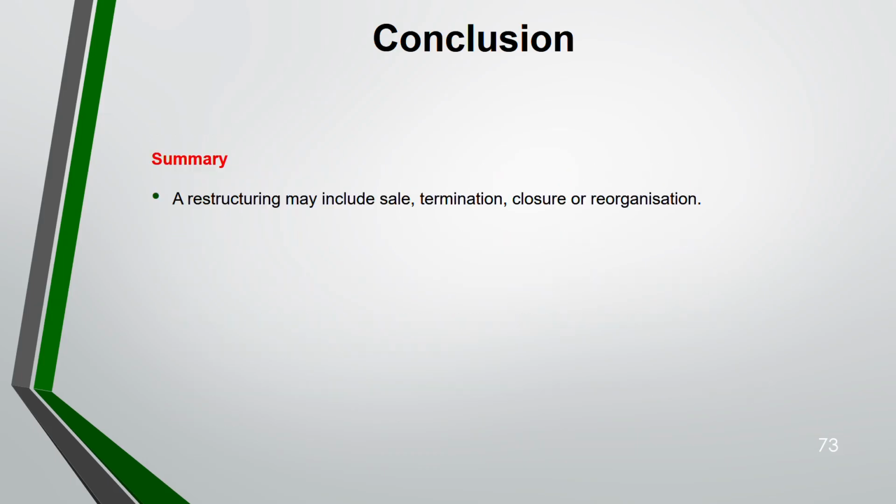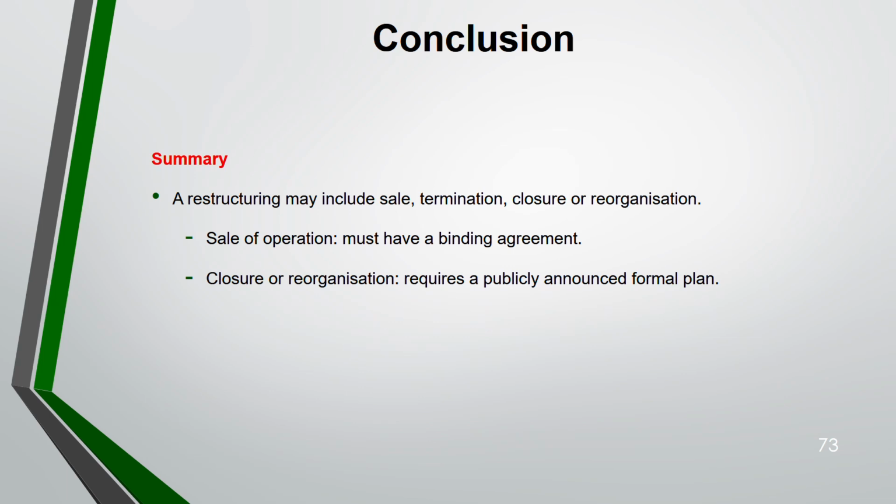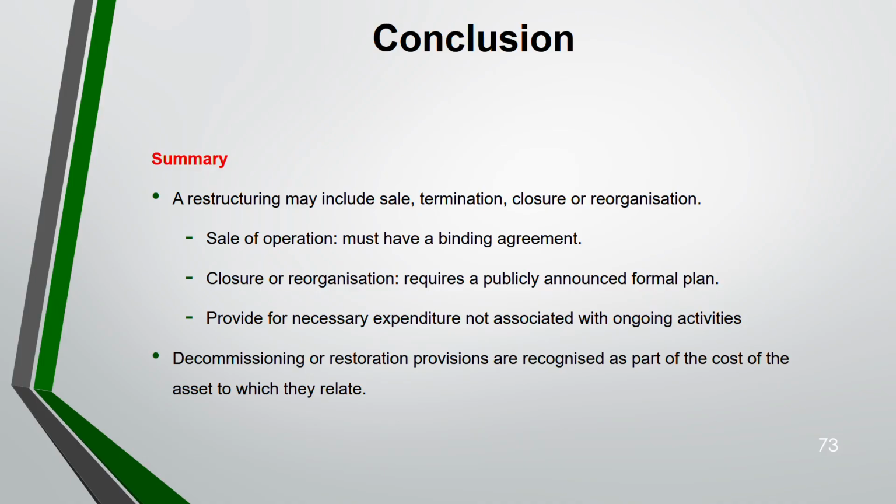Then for restructuring, it can include sale, termination or closing or reorganization. For example, you're selling the operation. But when you're selling the operation, there has to be a binding agreement. Closure or reorganization, you have to announce the plan. If there is any necessary expenditure, you can say direct cost of restructuring, there is a restructuring, but not ongoing activity. Decommissioning and restoration are also recognized as part of the cost of the asset to which they relate.